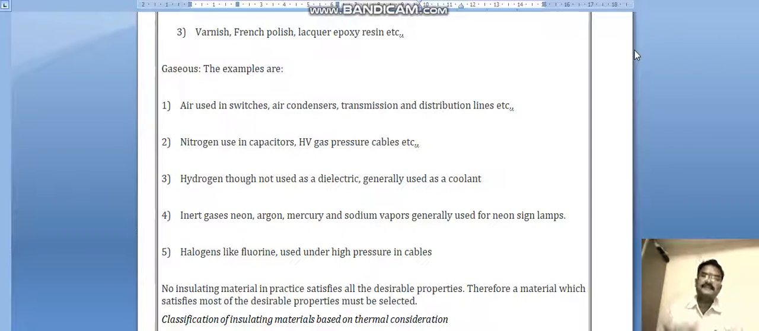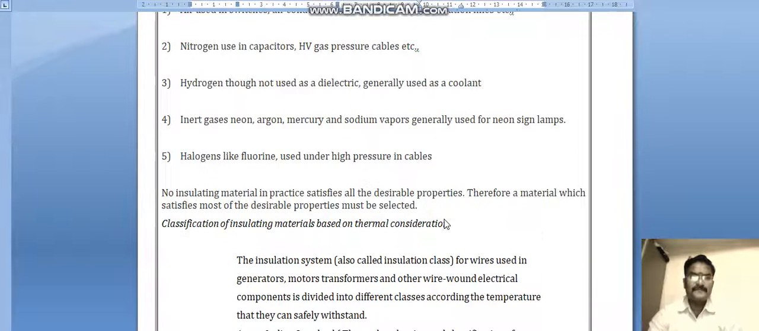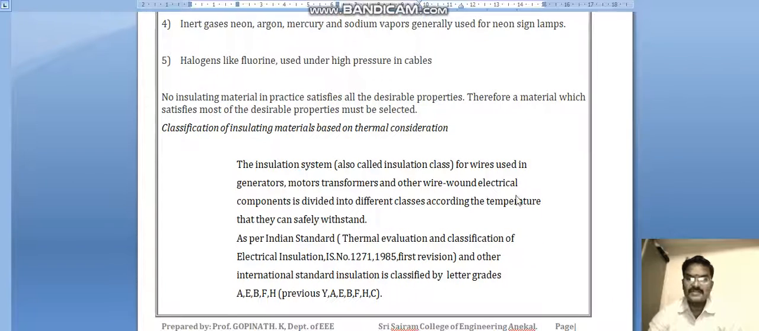In gaseous insulation, the example is SF6, which is used for circuit breakers, sulfur hexafluoride.